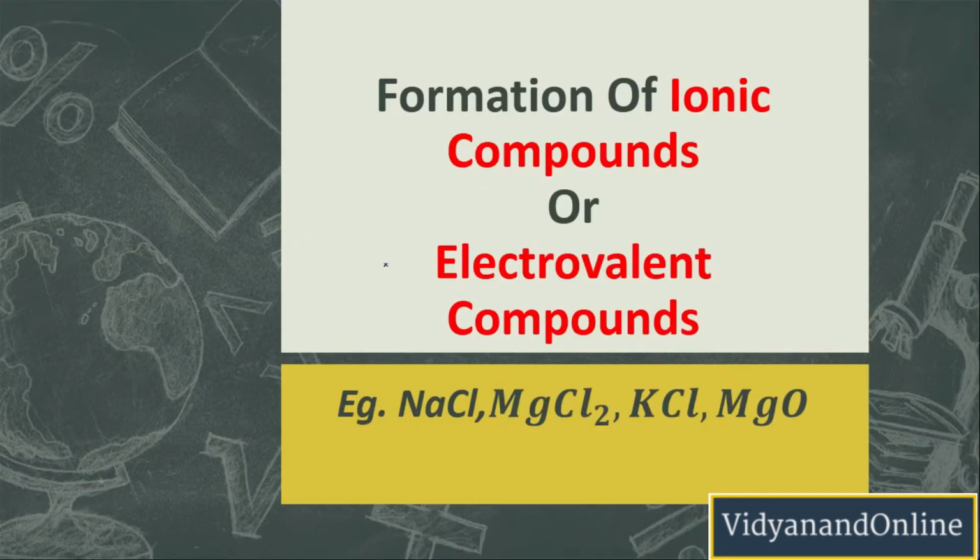Okay. Now let us see how ionic compounds are formed. Let me tell you one thing, that ionic compounds are also called electrovalent compounds. So if in the exam it asks to tell the properties of electrovalent compounds, don't get confused. We haven't studied electrovalent, we studied ionic, but ionic and electrovalent are the same thing, because electric charges on the atoms are involved in the bond formation. That is why they are also called electrovalent compounds. There are certain examples of ionic compounds: NaCl, magnesium chloride, potassium chloride and magnesium oxide. We will look at them one by one, so you will understand how to draw the electron dot structure of an ionic compound if asked in the exam.